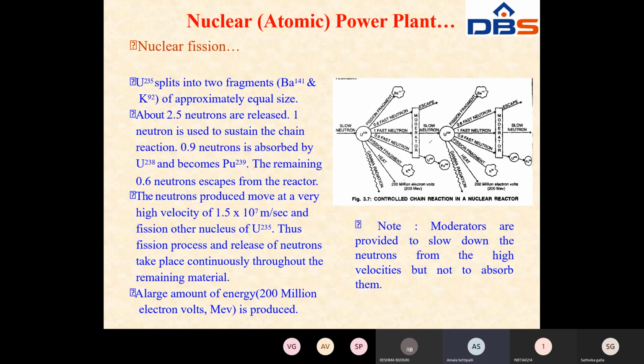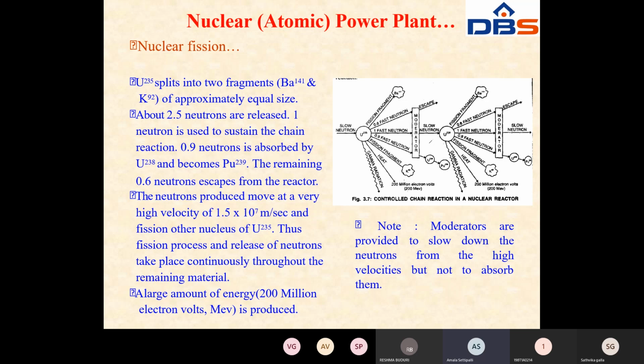The neutrons produced move at a very high velocity. Whenever uranium-235 undergoes nuclear fission, it releases barium and krypton, and it releases 3 neutrons: one neutron, 0.9 neutrons, and the rest. The 0.9 neutrons are absorbed by uranium-238. In a nuclear power plant, the total process takes place in a nuclear reactor. In the next slide, I will explain about nuclear reactors.